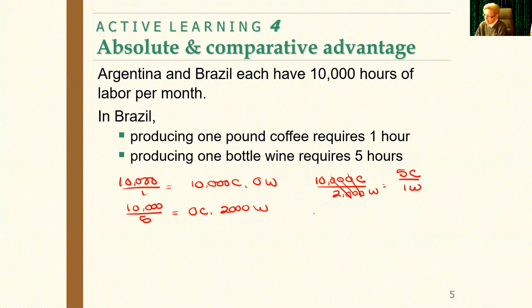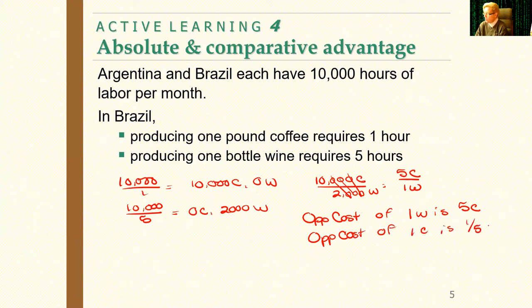So now I can say, okay, the opportunity cost of 1 wine is 5 coffee. The opportunity cost of 1 coffee is 1/5 wine. And again, I'll probably have to gather that because I need to put it into a trade table.